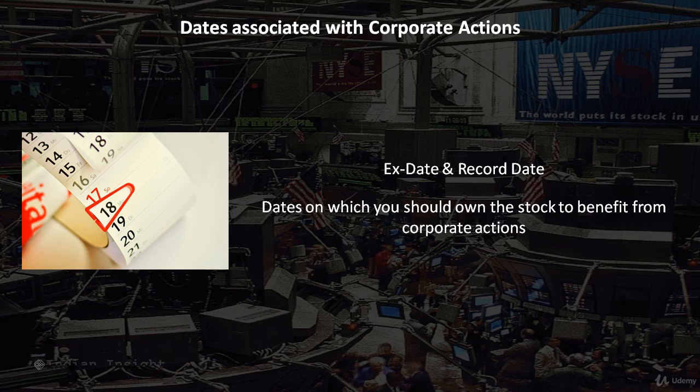Welcome back. Now most corporate actions have some important dates associated with them. Two of these dates are the ex date and the record date. These dates are important because they tell you owning the stock on which date would make you eligible for receiving the benefits due to the corporate actions.